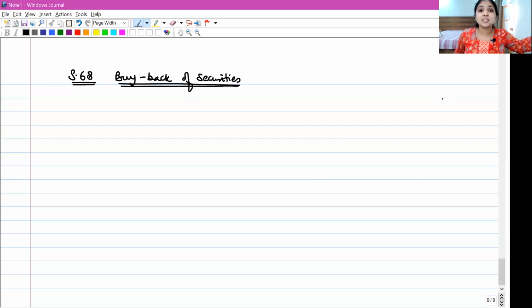But then section 66, the reduction of share capital process, is not applicable here. If you want to avoid section 66 reduction of share capital, under section 68 you have a big list of conditions. All those conditions have to be fulfilled. Did you understand? I'll repeat again. Section 68 allows companies to buy back securities, but it puts a lot of conditions. If you fulfill all those conditions, even though it is actually a reduction of share capital, you don't have to